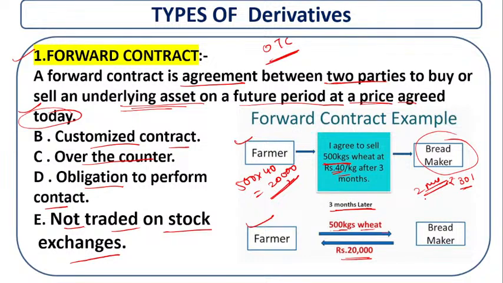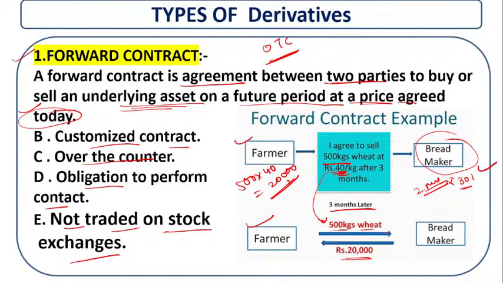Because they made a forward contract at 40 rupees, in that case, 3 months later, he sells his wheat at 40 rupees. Whether the price of wheat increases or decreases, it will not affect that contract. If they make a contract at 40 rupees, it will be at 40 rupees.